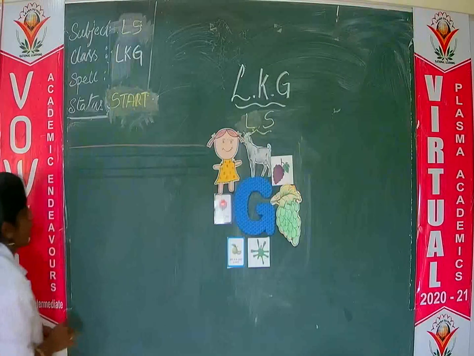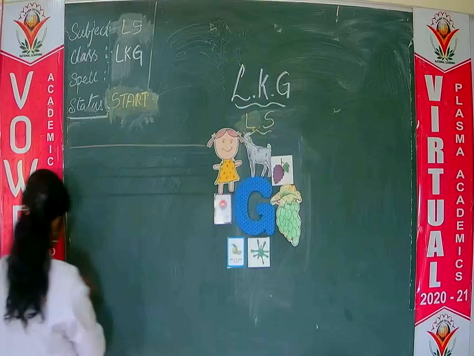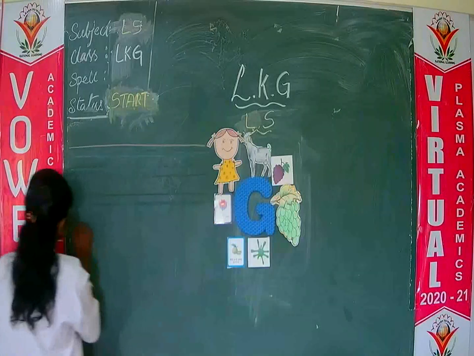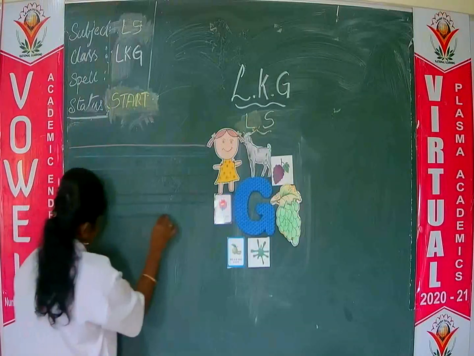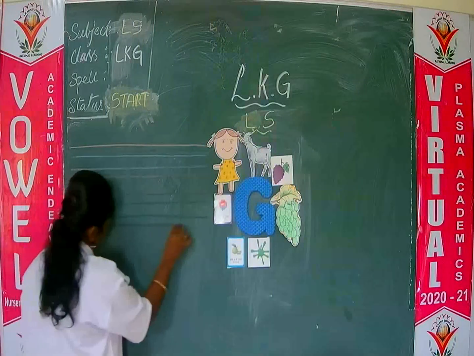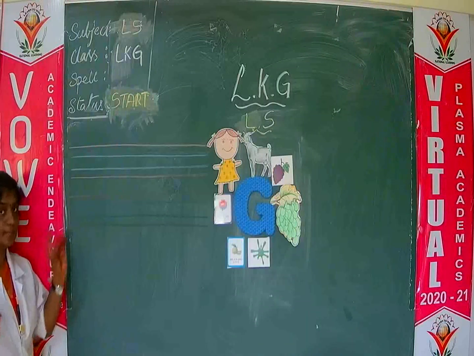These are the 4 lines. So again we will draw. Within these 4 lines only we should write the alphabet.